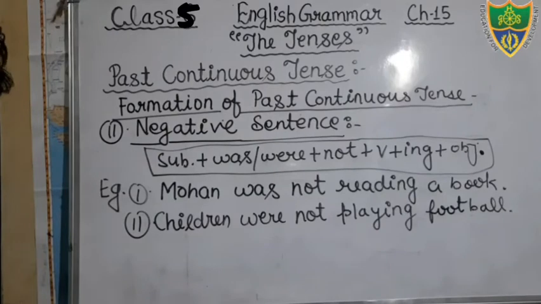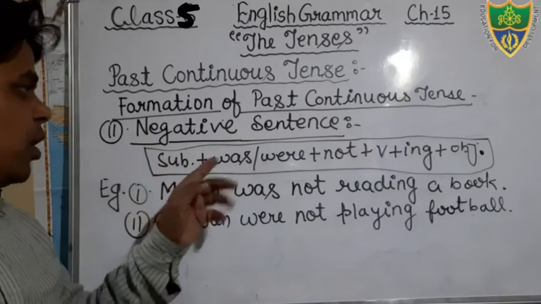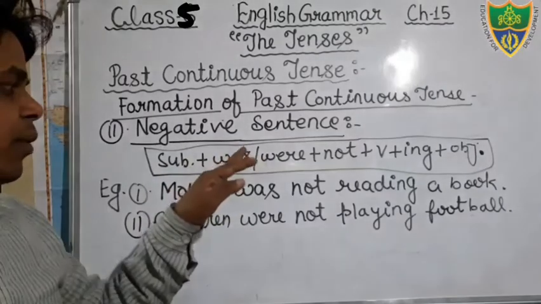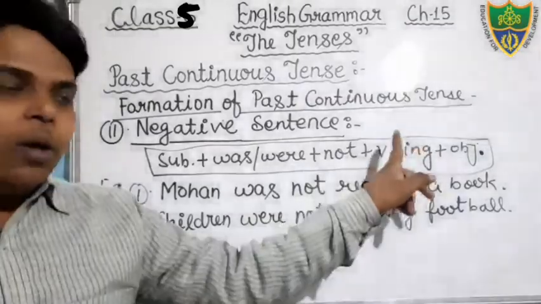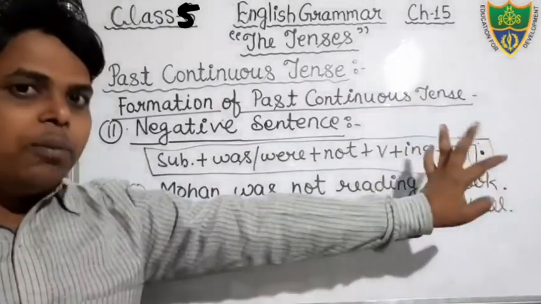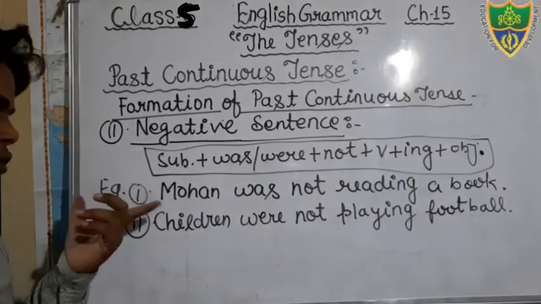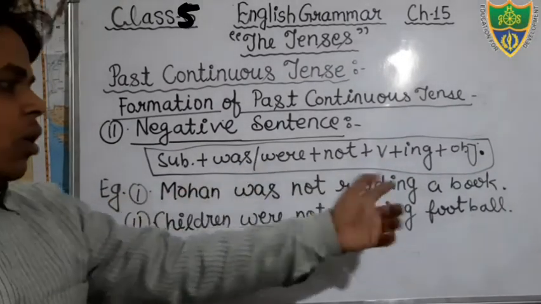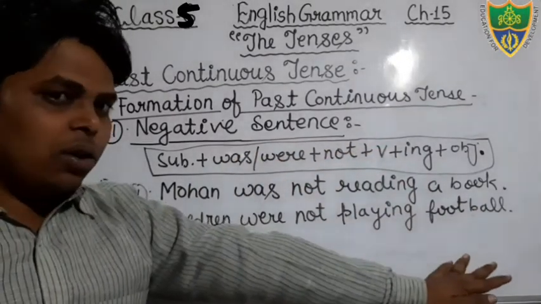You can see this is your negative structure of present continuous tense. There will be subject, and according to the subject we will use was and were, then after that the negative word, then after that the verb, in the verb we will add ing, then after that the object, then after that full stop at the end of the sentence. You can see the example, Mohan was not reading a book and children were not playing football, okay students.